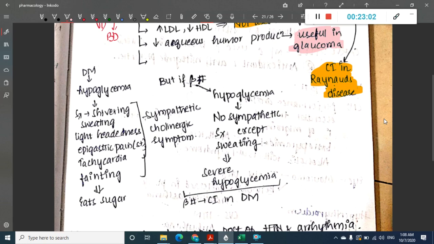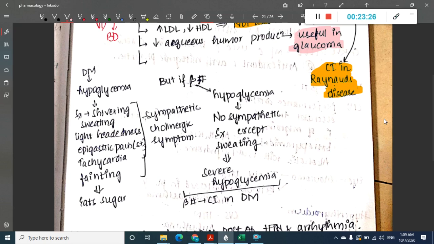Anything can lead to hypoglycemia. Whenever hypoglycemia occurs, there will be symptoms through which it manifests. Those include shivering, sweating, lightheadedness, epigastric pain, tachycardia, and fainting.